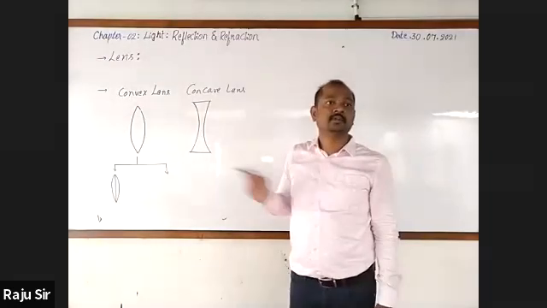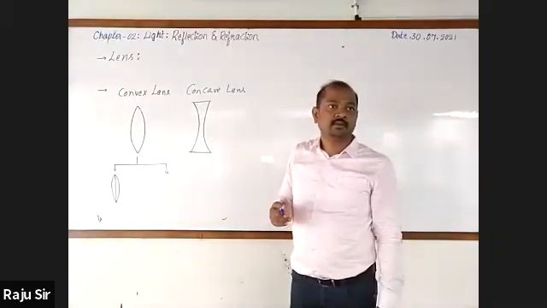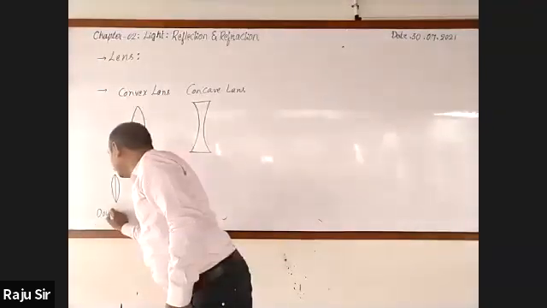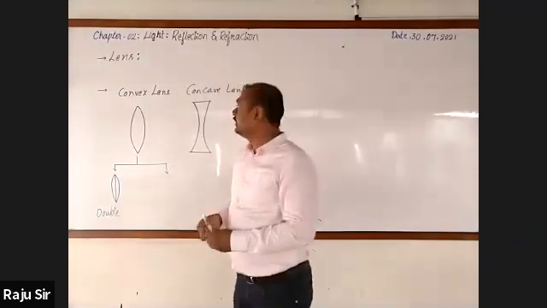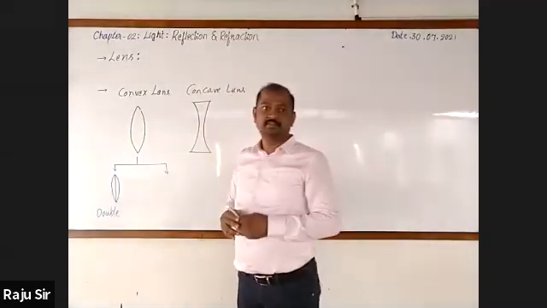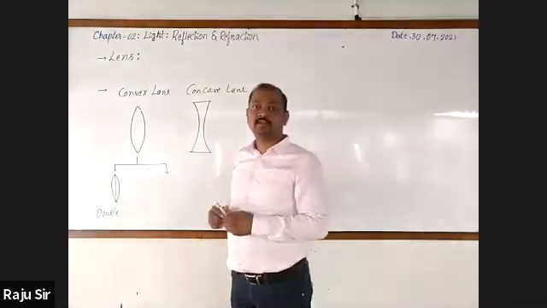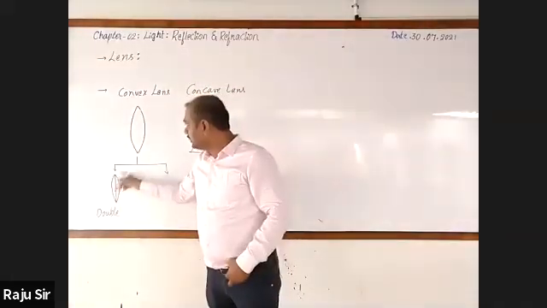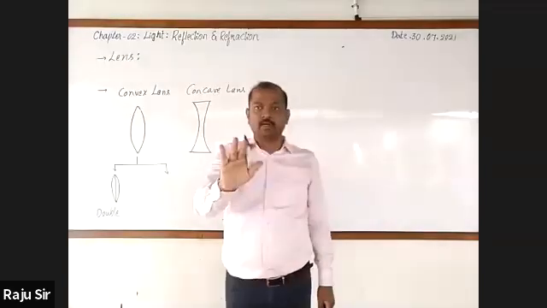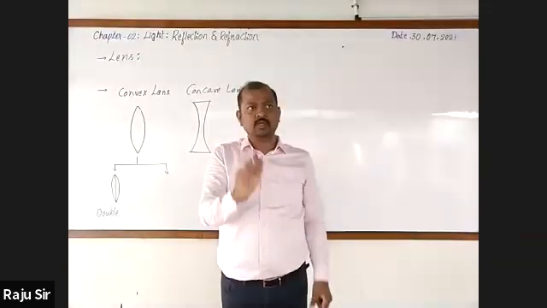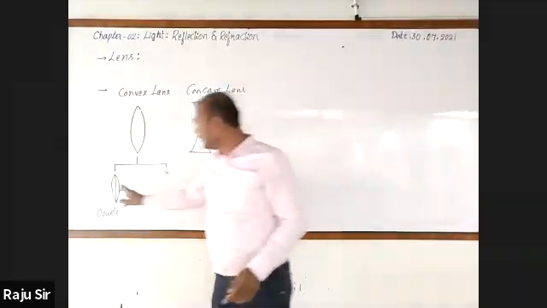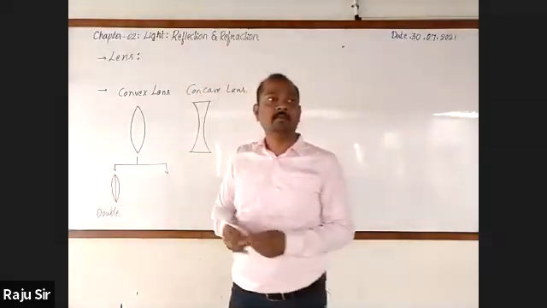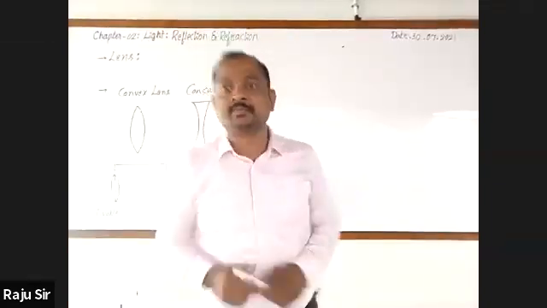It is called a double convex lens. If both the surfaces are bulged outward, it is called a double convex lens.